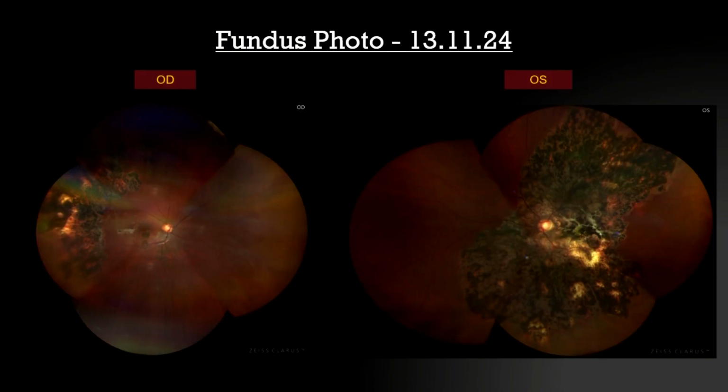So this is the last visit fundus picture, montage from both the eyes. Right eye, as you can see, the juxtafoveal lesion can be seen, the pigmented lesion, which is a scarred choroidal neovascular membrane. And in the mid-periphery, you can see the extensive chorioretinal scar. In the left eye, the scar is involving the fovea and extending along the arcades in all directions.